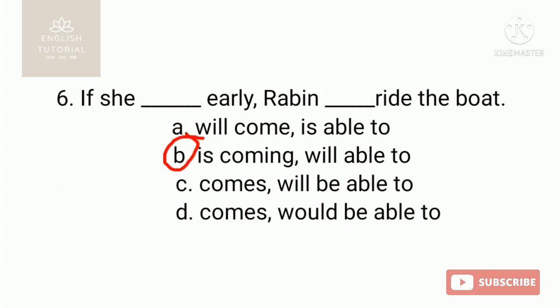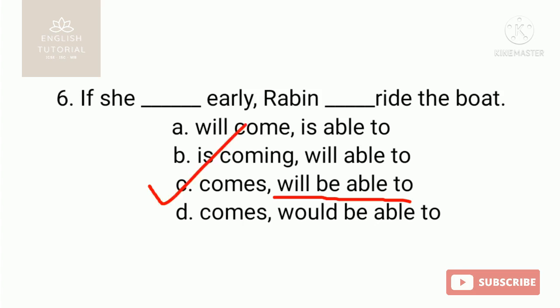B, is coming, could be considered as correct, but the next one, Rabin will be able to, is missing here. So you need to read also the options given there. In C, comes is the first one, then the other clause, Rabin will be able to. That is the most appropriate one.